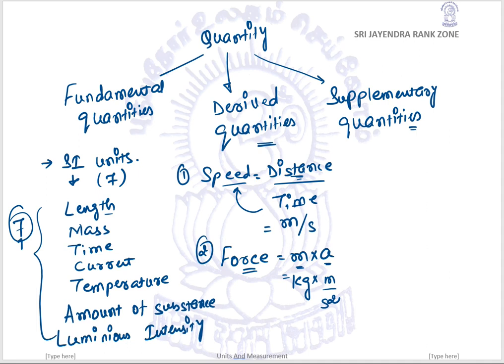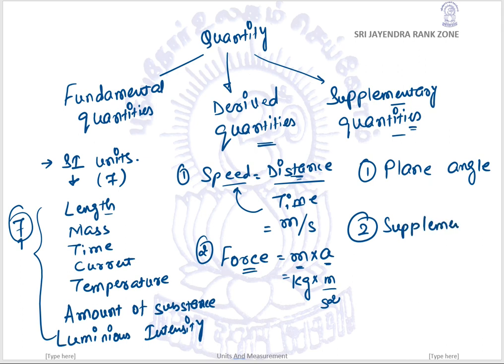Okay, next let us move to the supplementary quantities. These are the unique ones. Two supplementary quantities are there. First is the plane angle, and the second, sorry, is the solid angle.